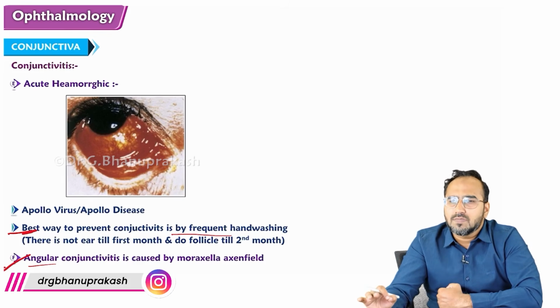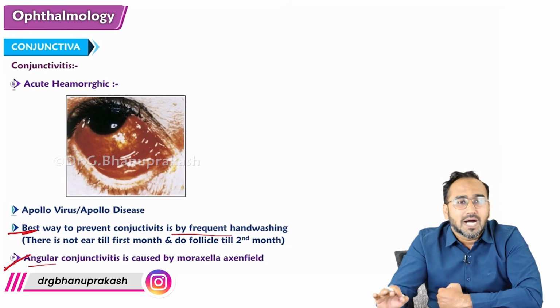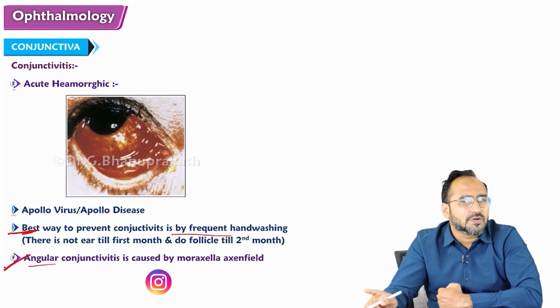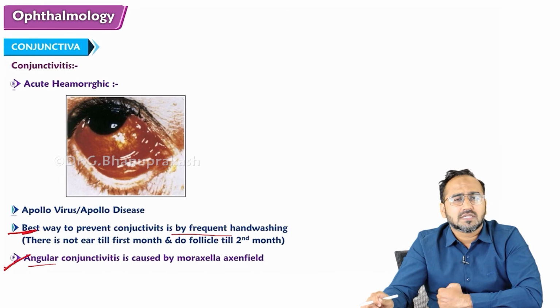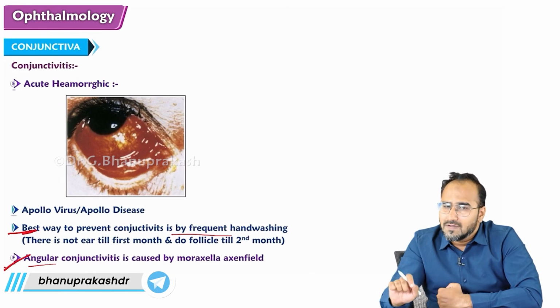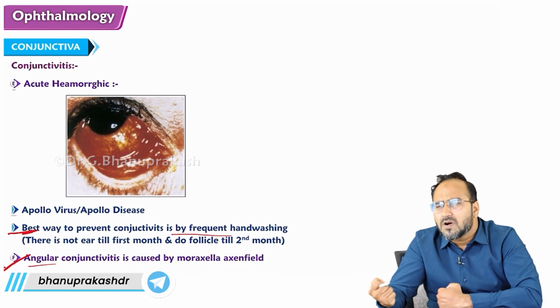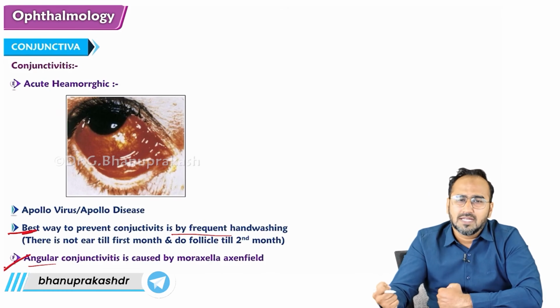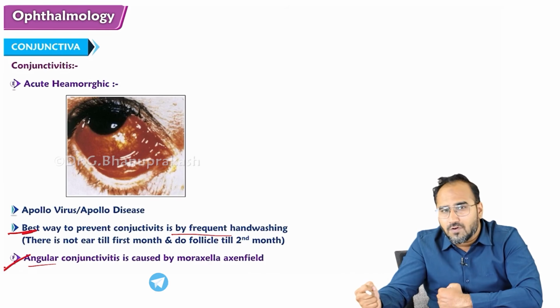When the child is born, he cries, but there won't be any tears rolling out of the eyes. Why? Because the lacrimal glands are not formed properly, so there are no tears being formed.